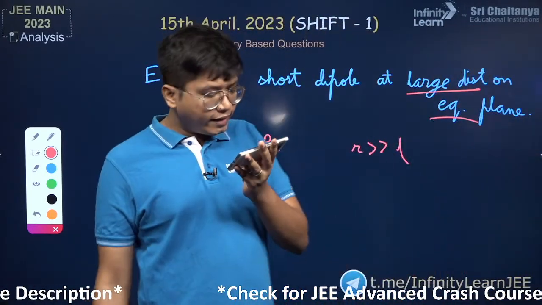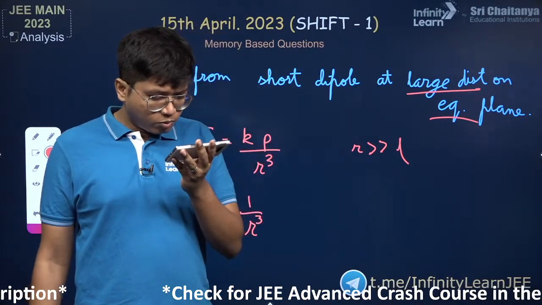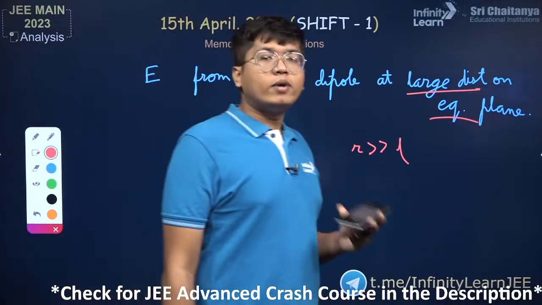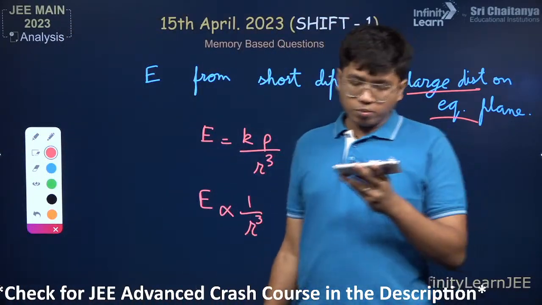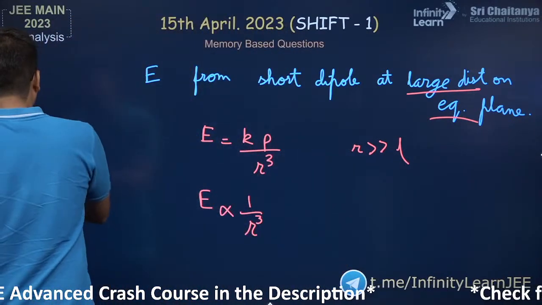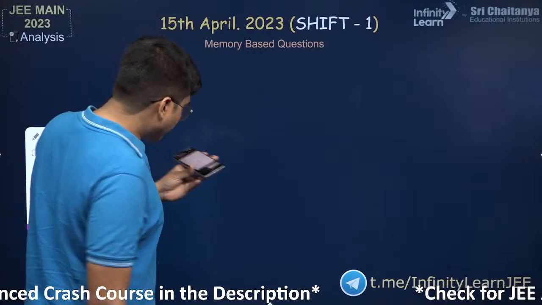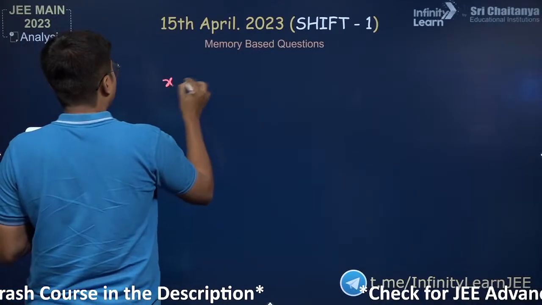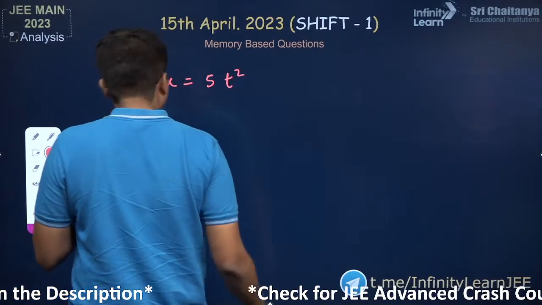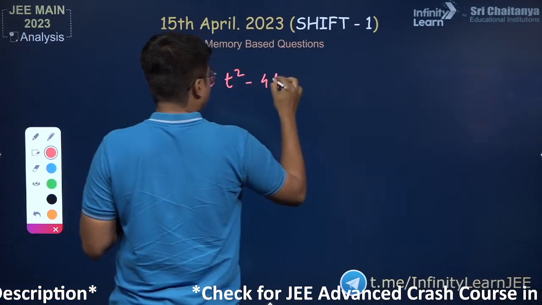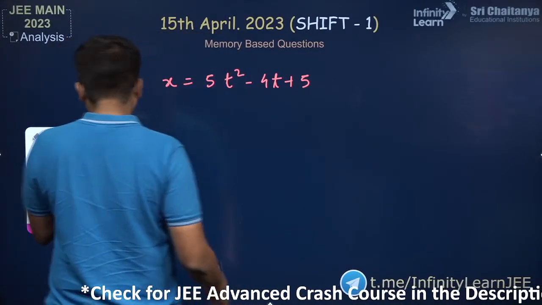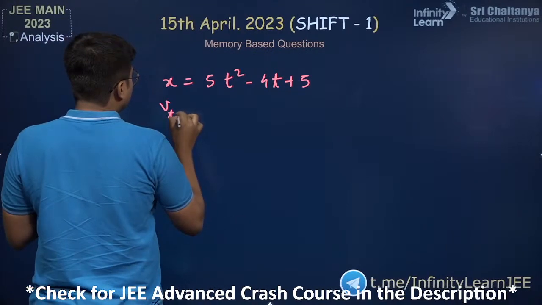Let's move ahead. Okay, see another basic, these are foundation level questions that they have asked. This is almost 6th, 8th standard questions. So here they have given you x. X is given as 5t square minus 4t plus 5. They have asked you to find the velocity at t is equal to 2 seconds.